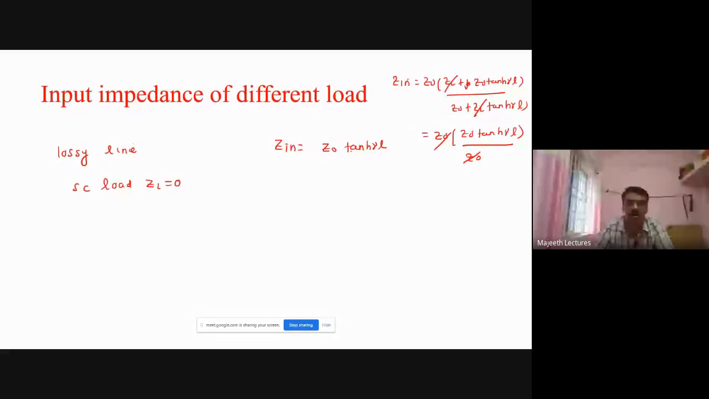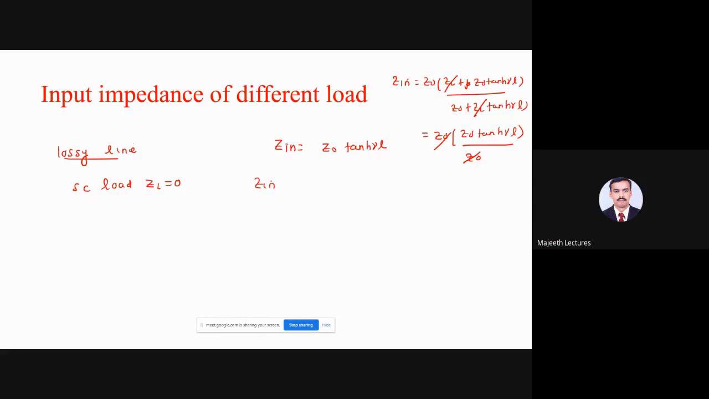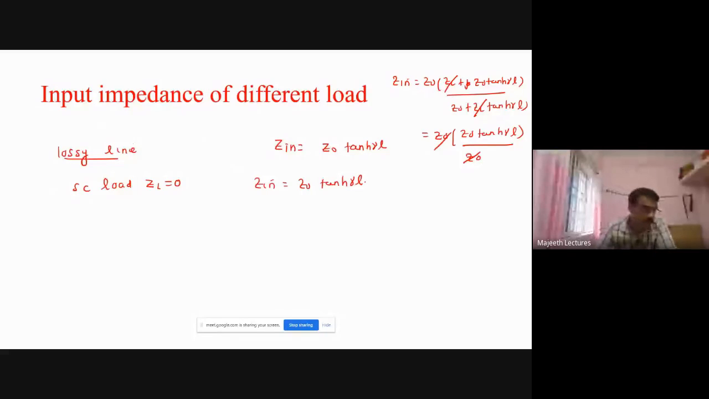So this is for a lossy line with short circuit load. I write here Z naught tanh gamma L. Similarly, I can write Zin is equal to ZSC, the short circuited impedance.